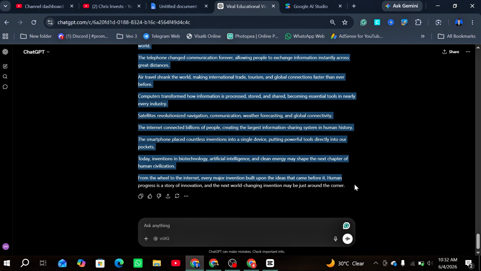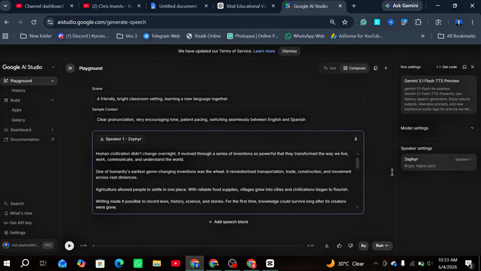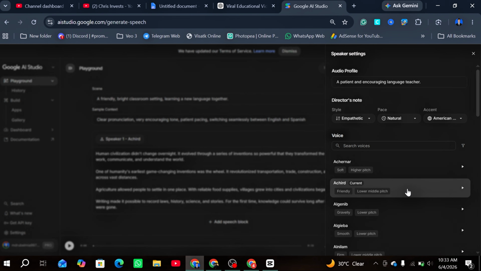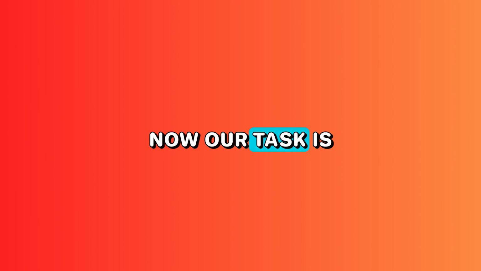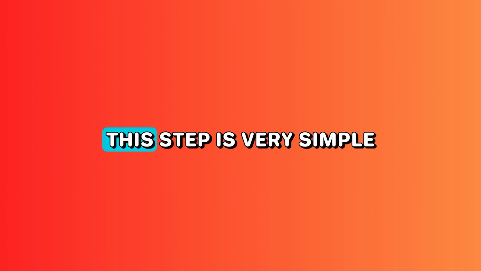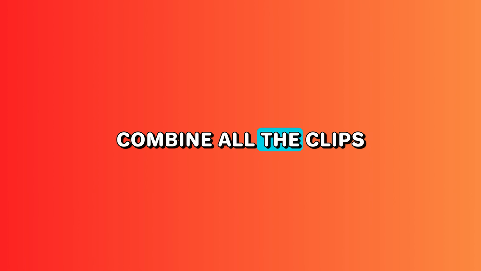To convert it into voice, we will generally use Google AI Studio. Paste it there, and on the right side, you will see the voice section. Select any voice you like. Once everything looks fine, click Run at the bottom. It will generate the voice for us. Now, our task is to edit the videos. This step is very simple. Combine all the clips together and give them a final form.